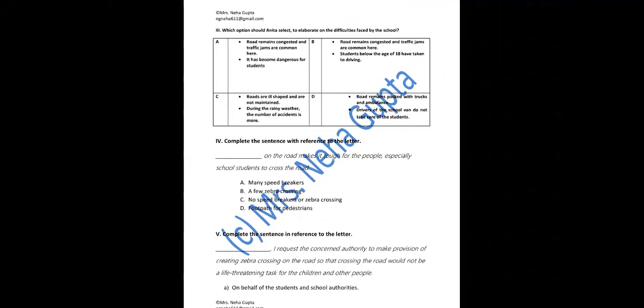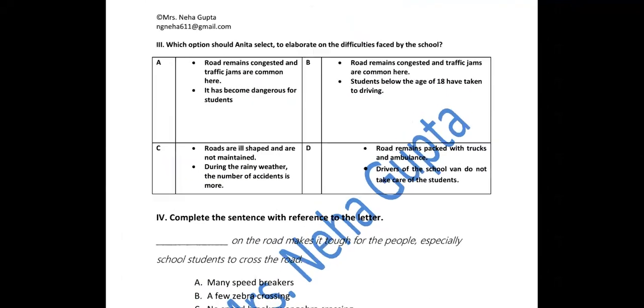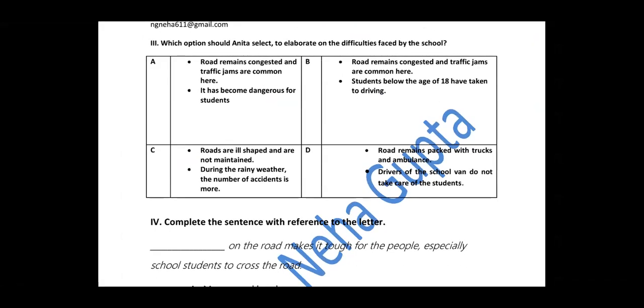Okay, this is the next question. Go with it. Which option should Anita select to elaborate on the difficulties faced by the school? So what are the difficulties? That means what we have to elaborate in the body of the letter. First point, road remains congested and traffic jams are common here. It has become dangerous for students. Is this going with our letter? Yes, it is going with our letter.